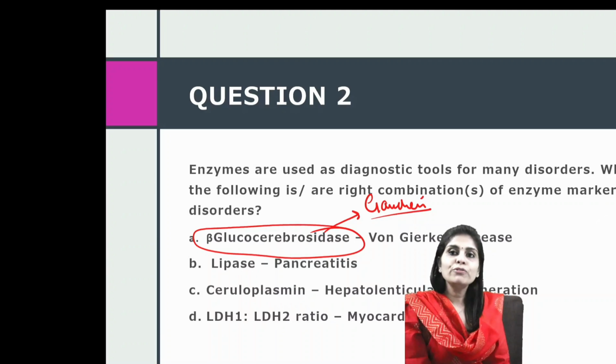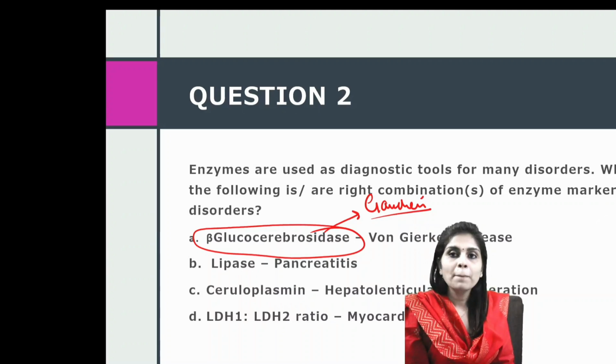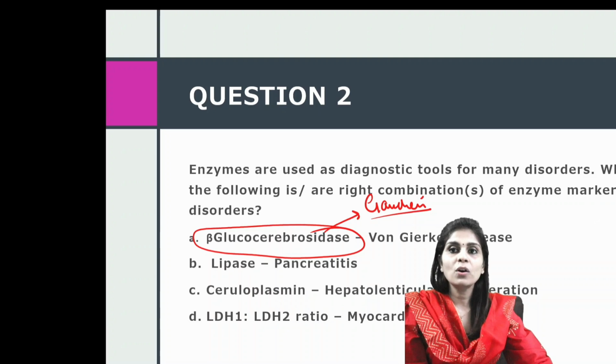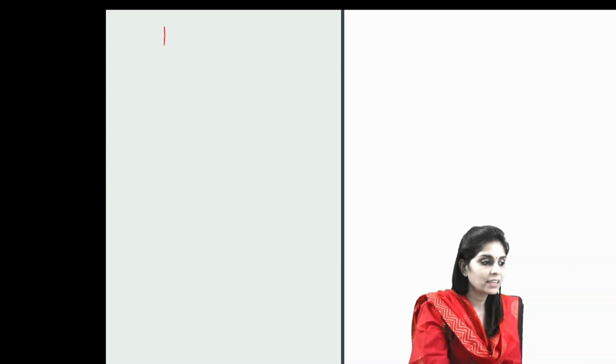So let me tell you a few facts about Gaucher's disease. Beta-glucocerebroside is a component of the RBC cell membrane and WBC cell membrane. Once a cell's lifespan is over, it gets degraded by reticuloendothelial cells present in the liver and spleen. After these cells get degraded, the beta-glucocerebrosides accumulate, causing hepatomegaly and splenomegaly. Splenomegaly progresses to hypersplenism, and that causes pancytopenia.